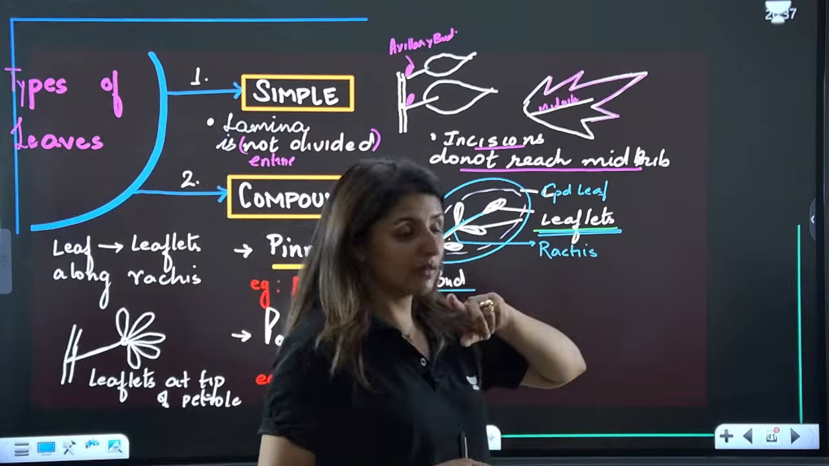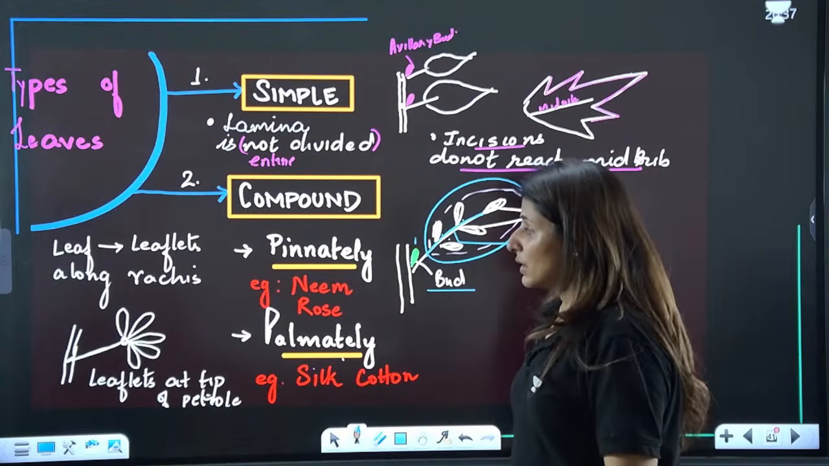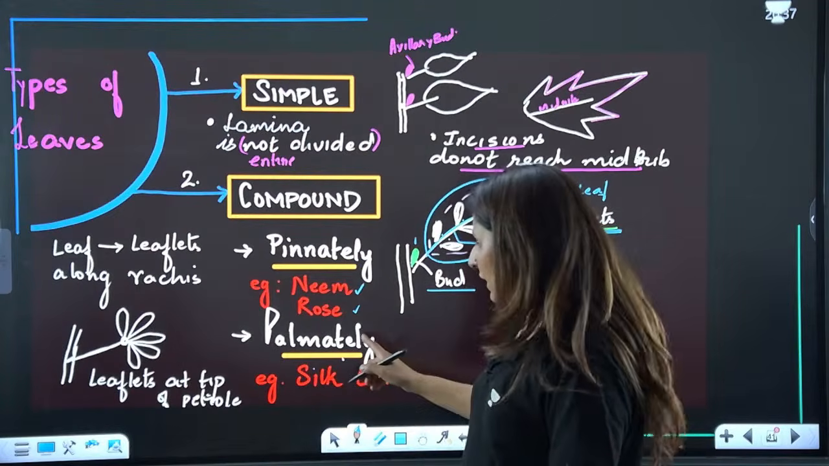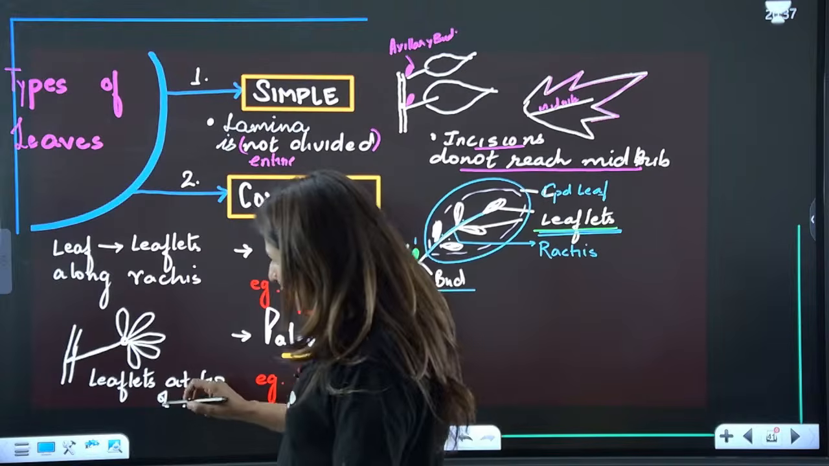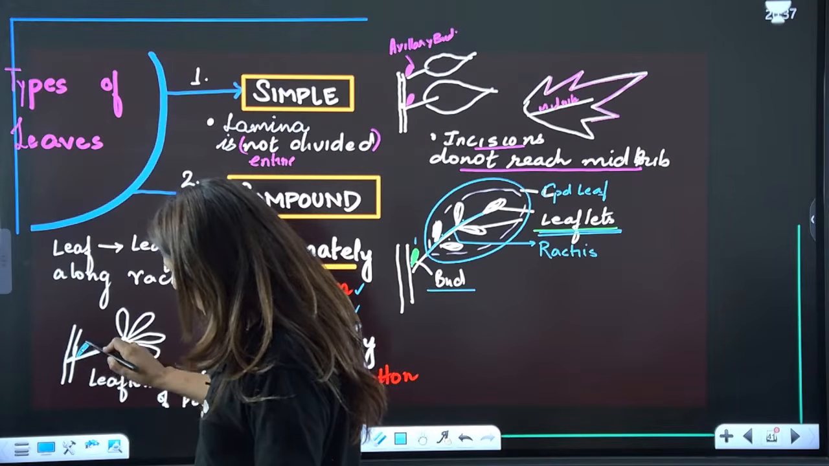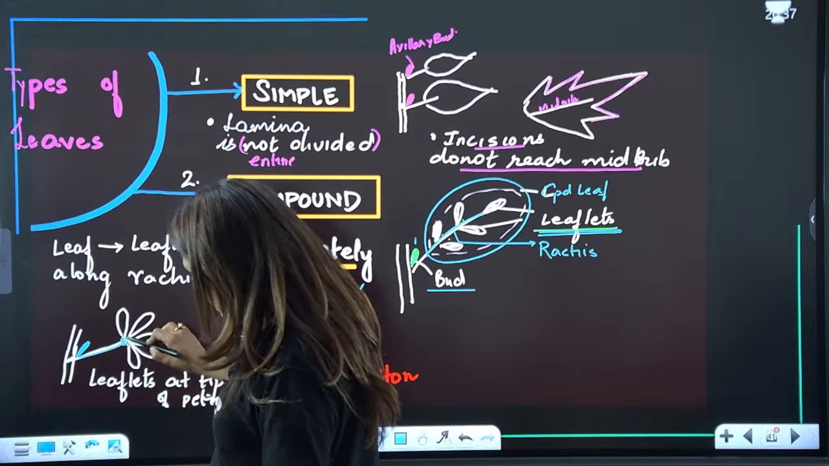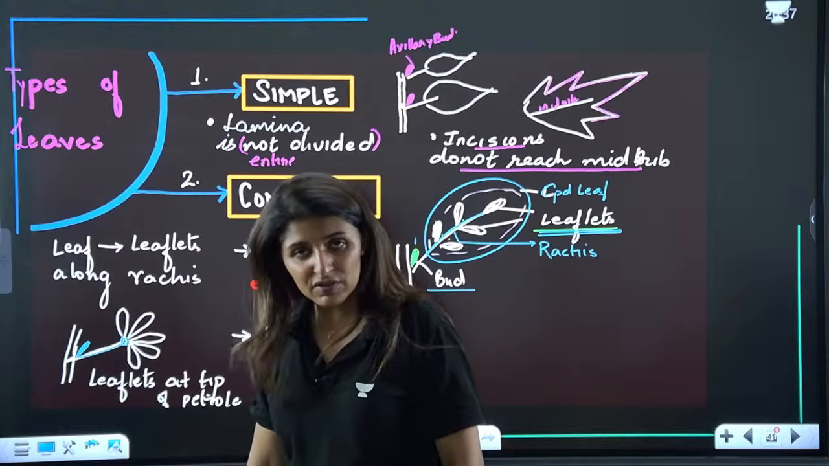Please look at it carefully. Now, see, examples are neem and rose. In case of palmately compound, see what happens. So here we have a bud, and this is the stalk of the leaf, right? And this is the tip of the petiole. The stalk of the leaf is called petiole.